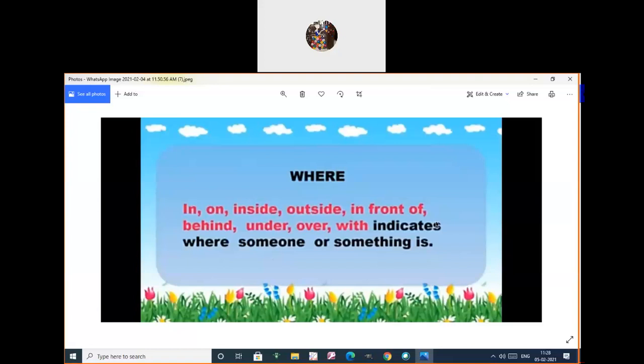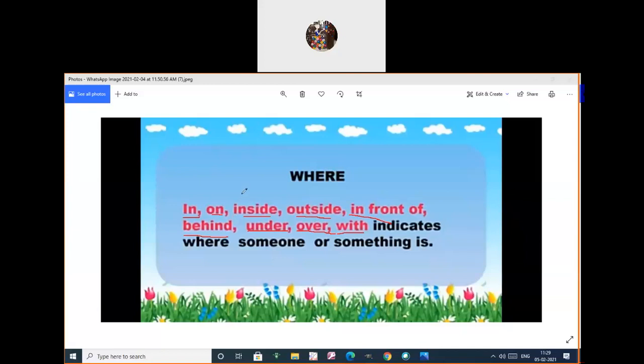Where. So words like in, on, inside, outside, in front of, behind, under, over, with. So what are they?